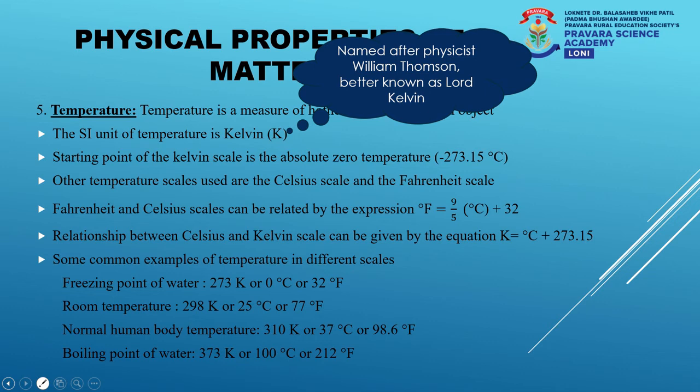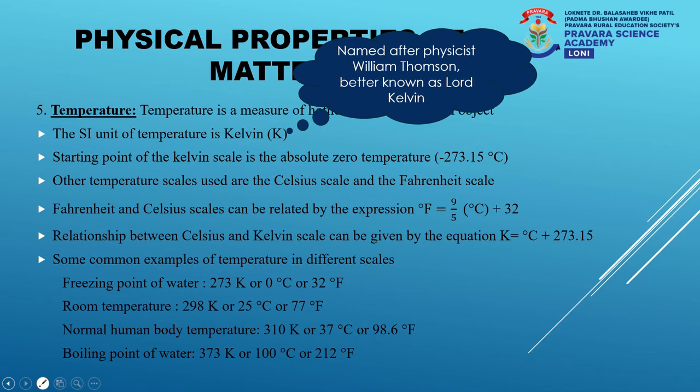The term Kelvin was named after the physicist William Thomson, who is better known as Lord Kelvin. Lord Kelvin was a scientist who introduced the Kelvin scale. The Kelvin scale starts from 0. You should also remember that, unlike the degree Celsius scale, the Kelvin scale does not have negative values.